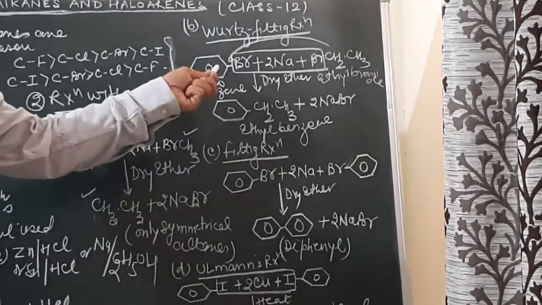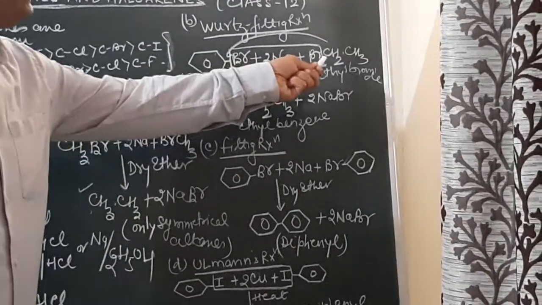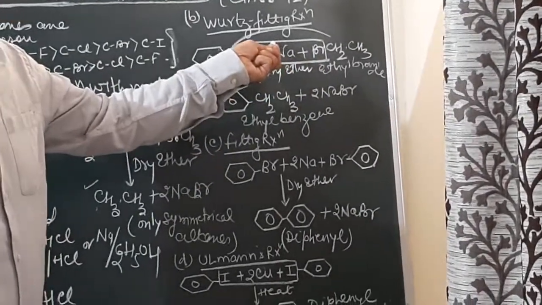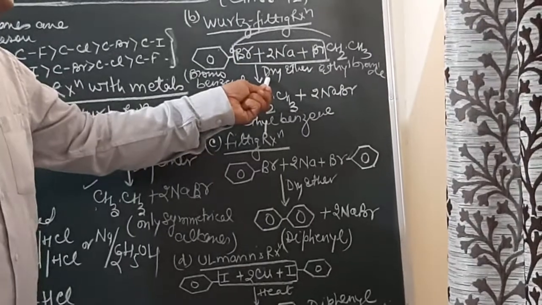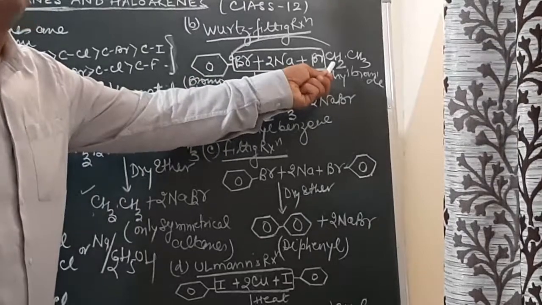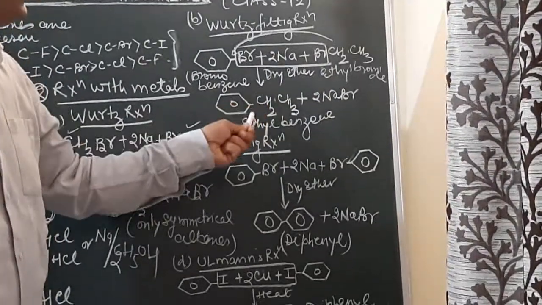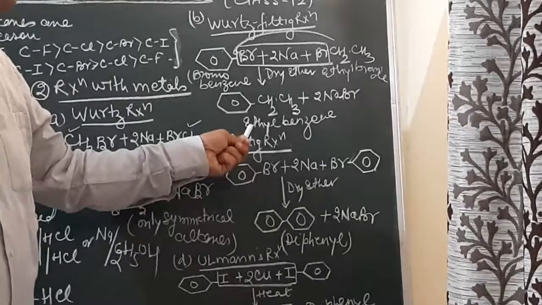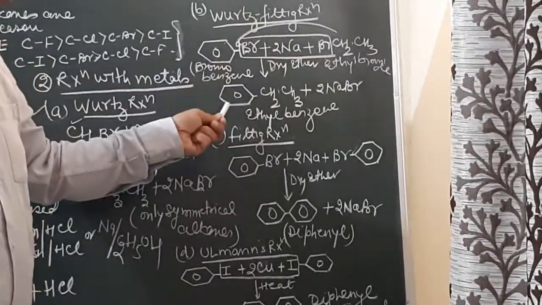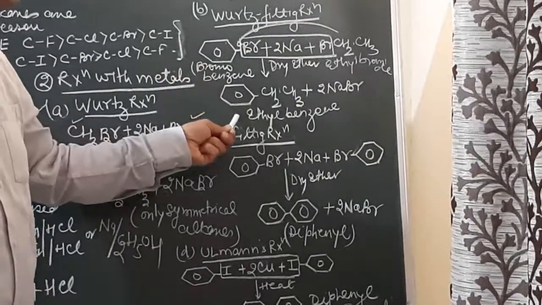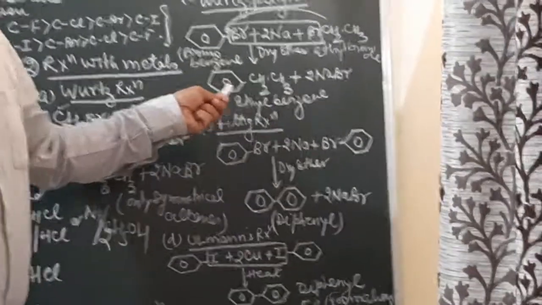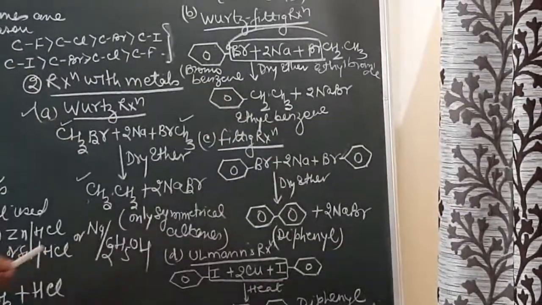So here, when bromobenzene is made to react with 1-bromoethane or ethyl bromide in presence of sodium metal and dry ether, the phenyl and ethyl groups will combine and result in the formation of ethylbenzene. What is the name of the reaction? Wurtz-Fittig reaction. I think it must be clear. So you can see this becomes a method of preparation of alkylbenzene, that is ethylbenzene.